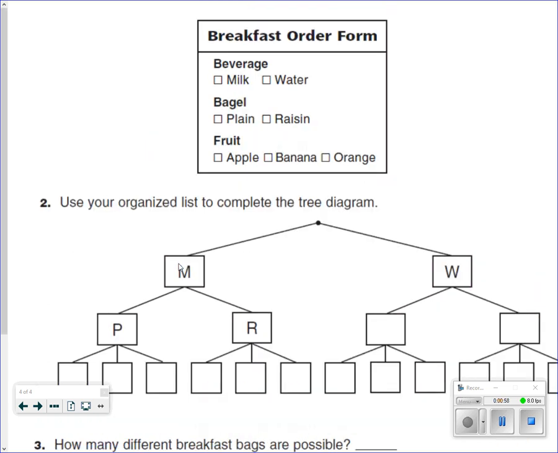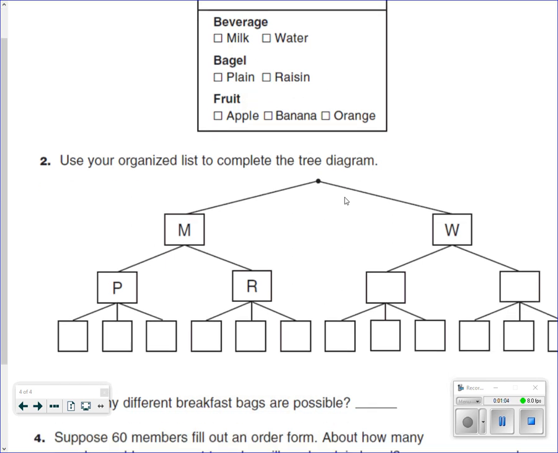So right here, the M and the W represent milk and water. The P and the R represent plain and raisin. So you can have milk and a plain bagel. You can have milk and a raisin. So milk has two options, just like here, two options. So water right here, we're going to have to put in a P for a plain and an R for a raisin, okay?